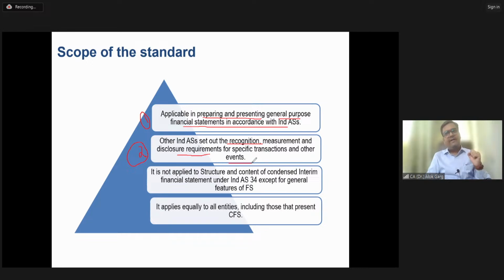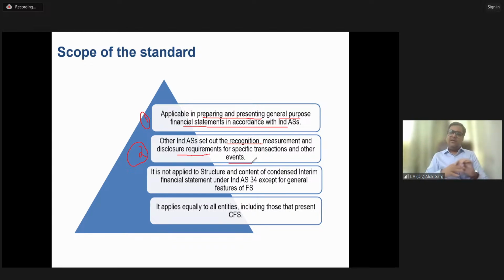This Ind AS 1 says that in the balance sheet, property, plant, and equipment has to be a separate line item. Ind AS 1 says that the depreciation on PPE has to be presented separately on the face of the P&L, right? This Ind AS 1 does not tell you when you have to do the revaluation model, or what is the measurement of PPE, right? When an item needs to be recognized as a PPE, this standard will not tell you these things, right? Who will tell you these things? These things have to be told by Ind AS 16, property, plant, and equipment.